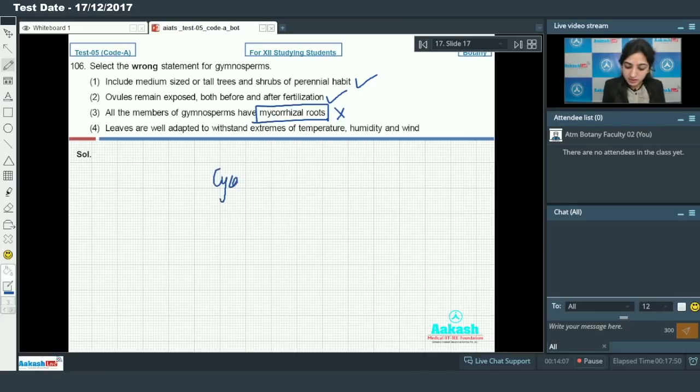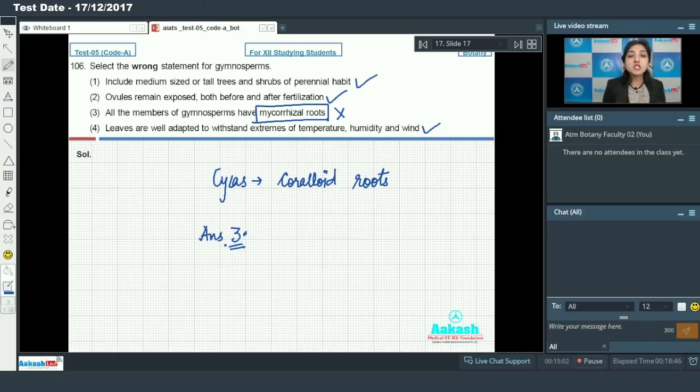For example, cycas have coralloid roots and it lacks mycorrhizal roots. So this is incorrect. Leaves are well adapted to withstand extremes of temperature, humidity and wind. A conifer's leaves are pointed, needle-like. They have thick cuticle and sunken stomata, and this is the adaptation which can withstand extremes of temperature, humidity and wind. So the answer to this question is option number 3, which is all the members of gymnosperms have mycorrhizal roots. This is the incorrect statement.